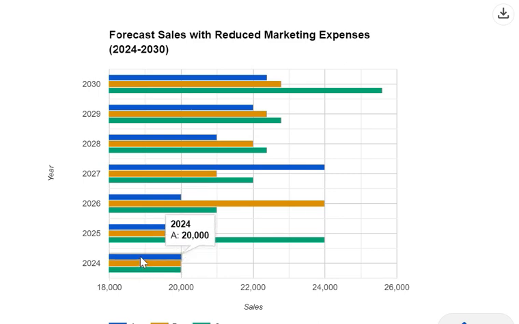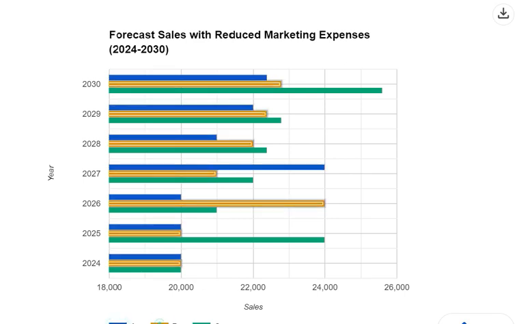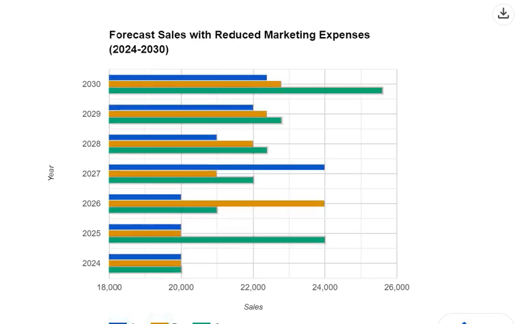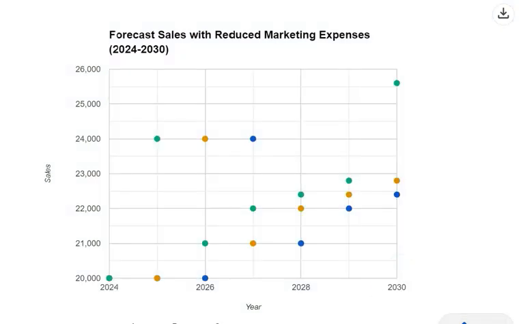Key points. Overall trend, all three products show an upward trend in forecast sales, despite the reduction in marketing expenses. Product A experiences the most significant growth, with forecast sales increasing from 22,400 in 2024 to 38,581 in 2030.